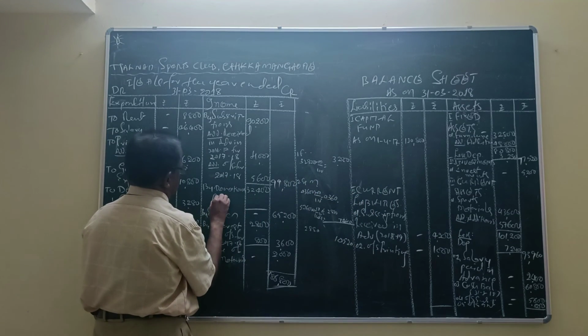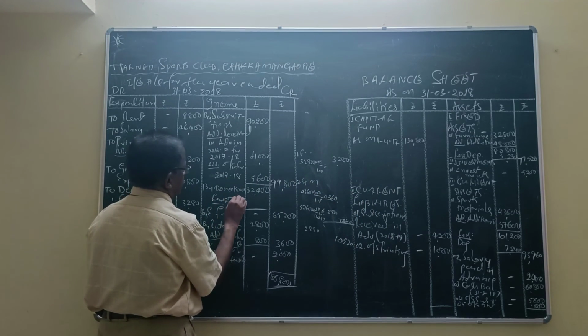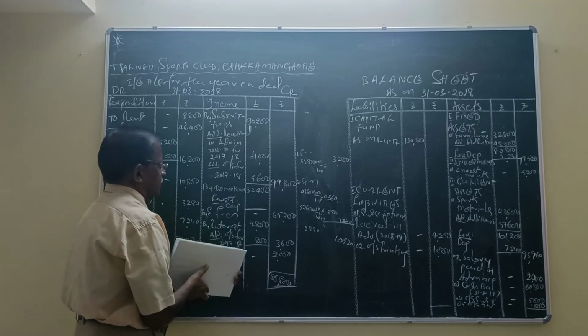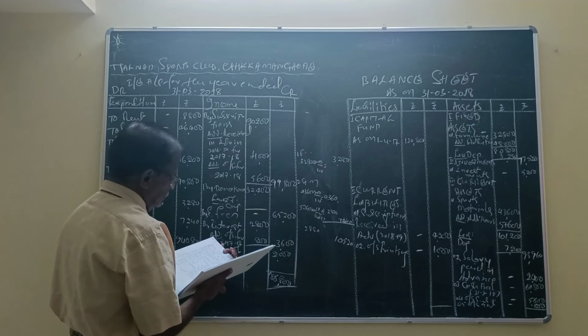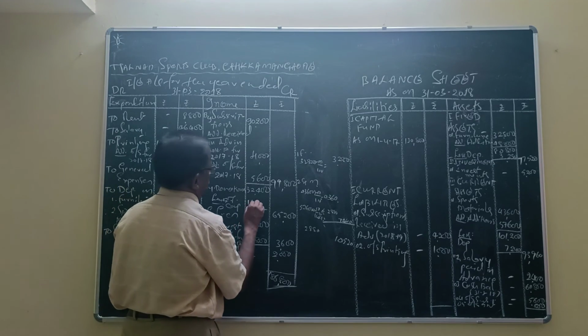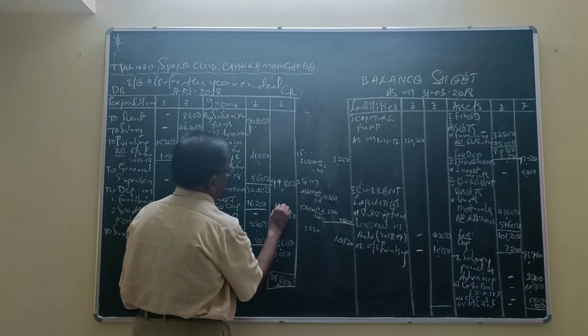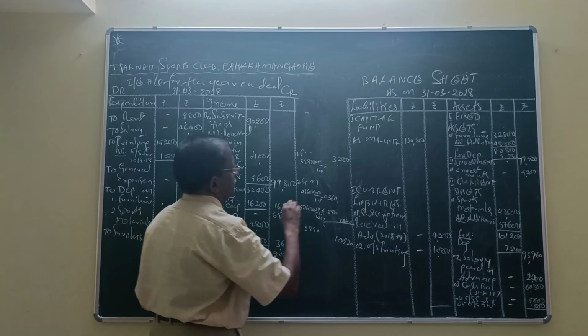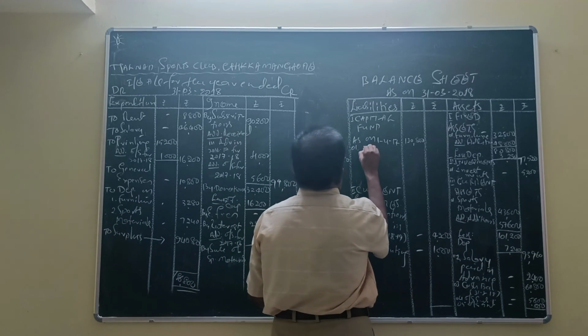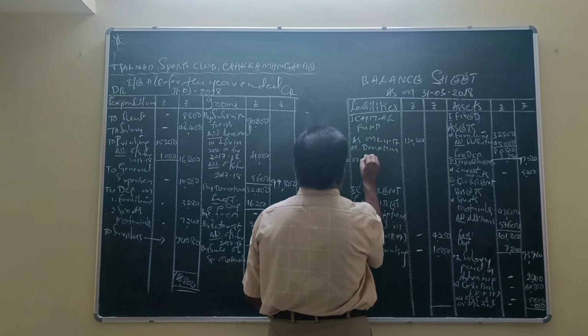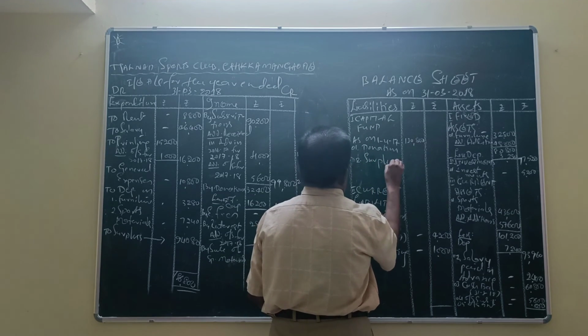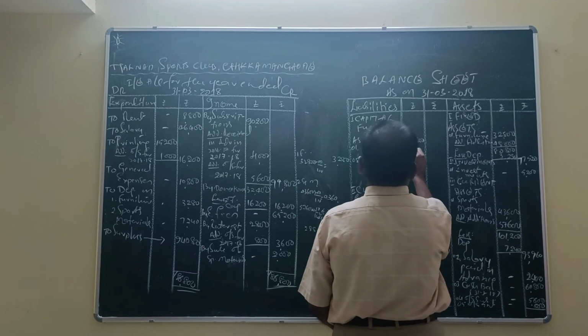Before that, less 50% capitalized, that is donation. 50% is equal to 16,200. Outer column 16,200. Then add number 1 donation, add number 2 surplus. Donation, how much? 16,200.